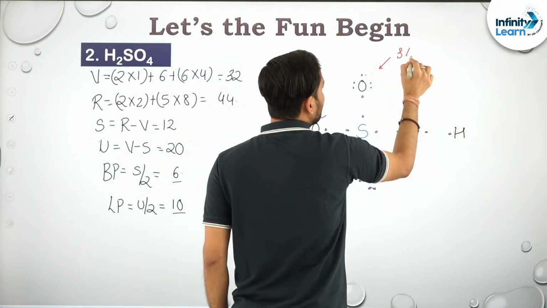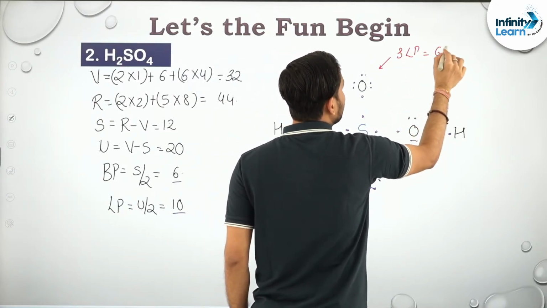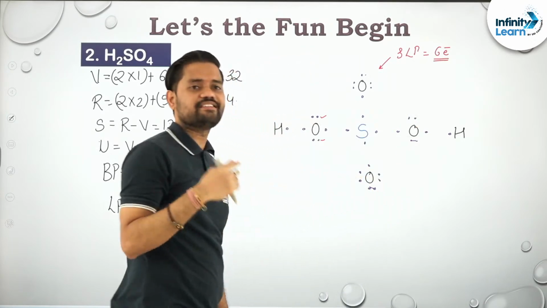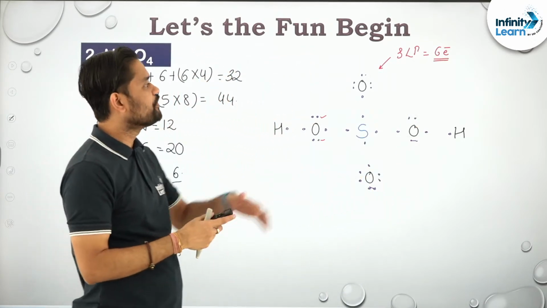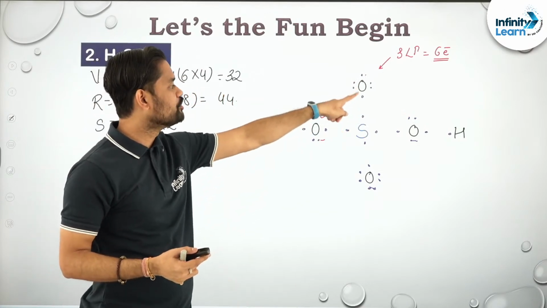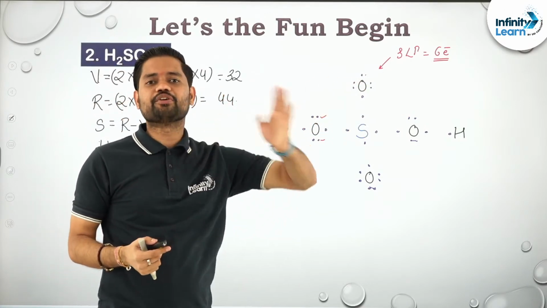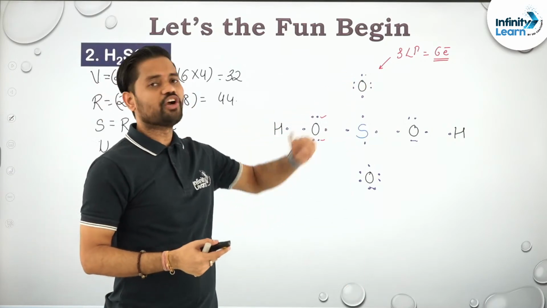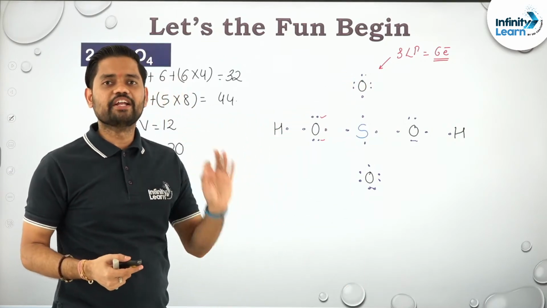That is 3 lone pairs, that is equal to 6 electrons. And oxygen has 6 electrons in its valence shell. By default, what does oxygen have? 6 electrons. That means can I say that the bond formed here, oxygen has not given its electron in bond formation.